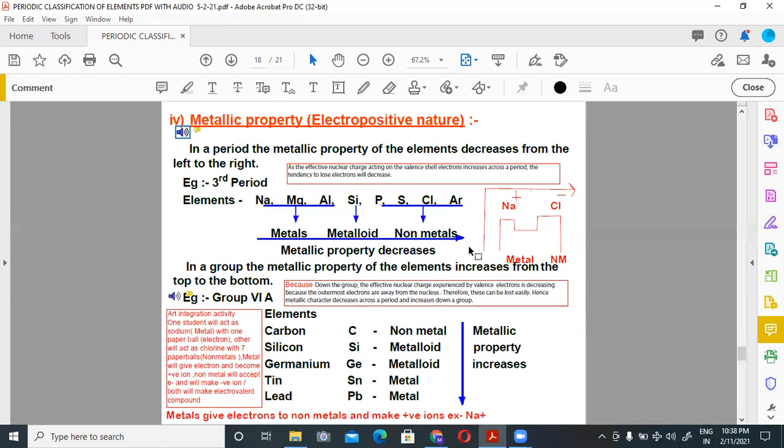You can move this line like this from here to here, where metallic character increases, and from here to here, non-metallic character increases. So metal gives electrons to non-metal and makes positive ions. Example, Na positive.